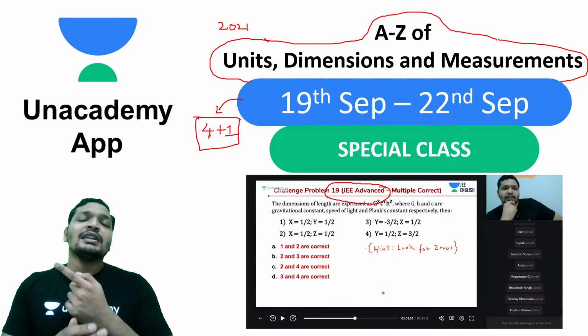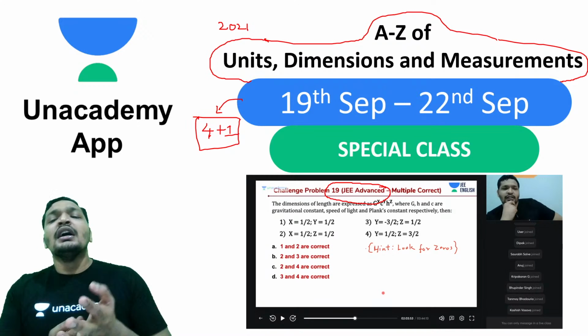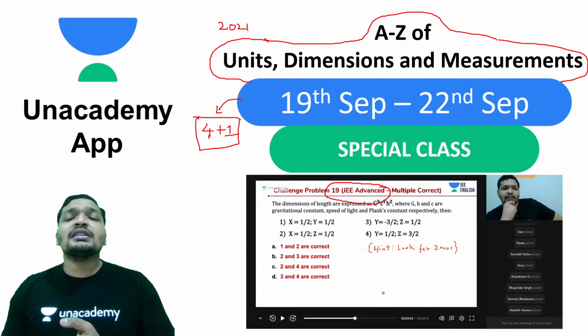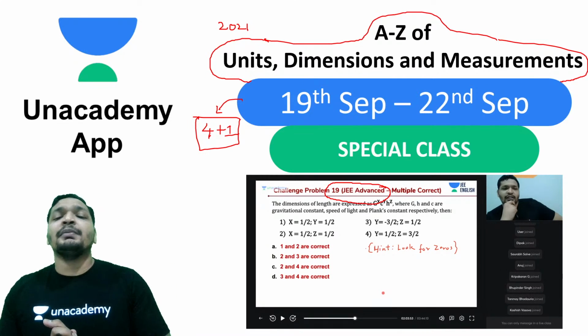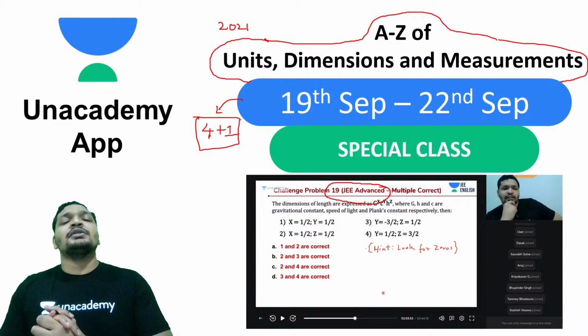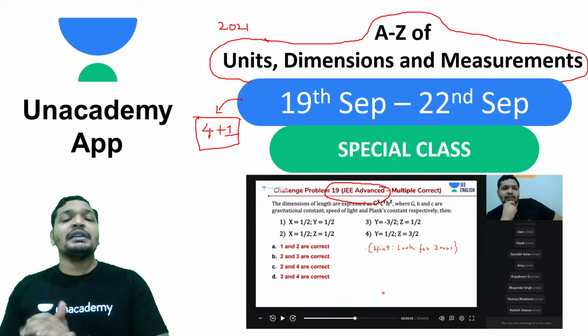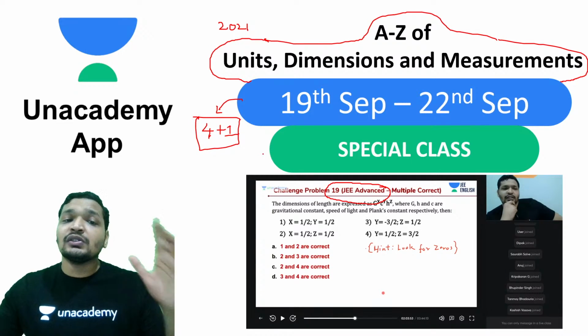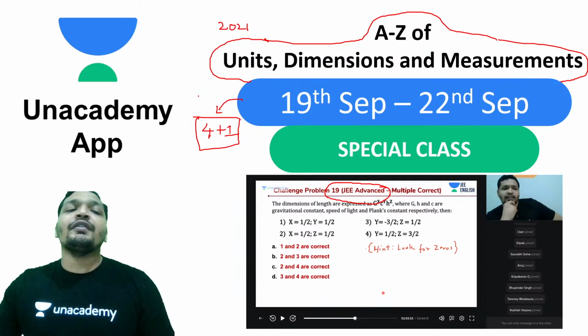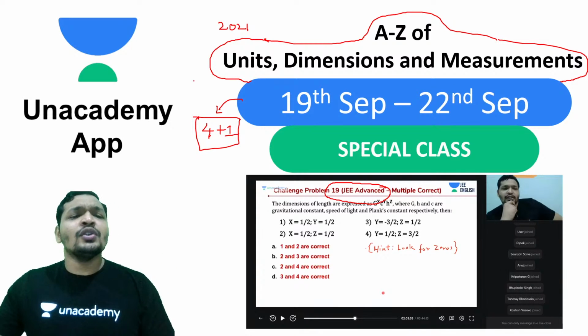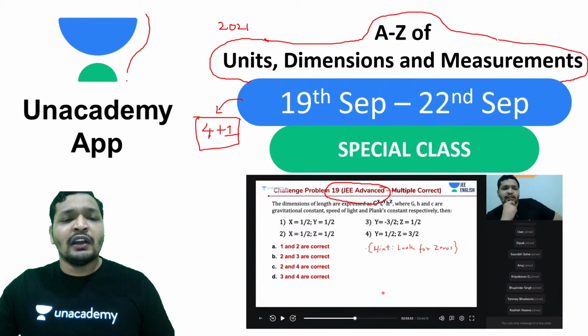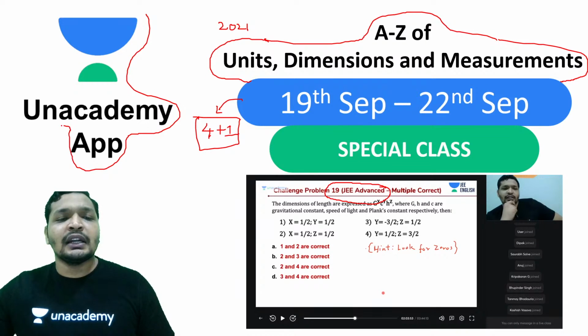We have discussed units based questions, dimensional analysis, error analysis, and measurement based concepts like vernier calipers, least count based concepts on vernier calipers and screw gauge. So measuring instruments also have been discussed. Make sure you attend them. This also covers the experimental part of your JEE. It's again a free of cost session, all available on the Unacademy Learning app. You can attend them anytime.